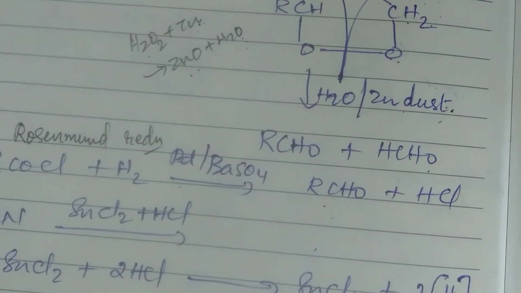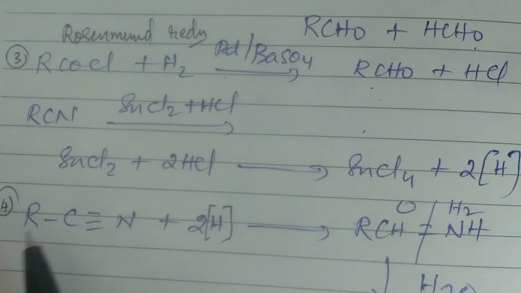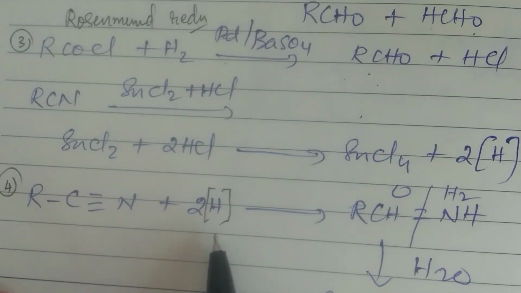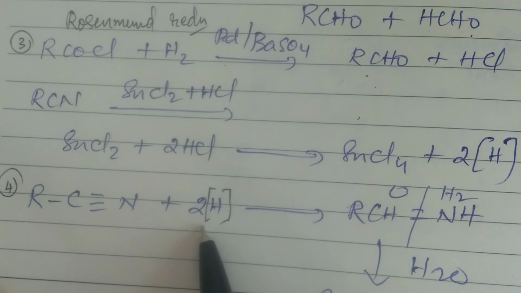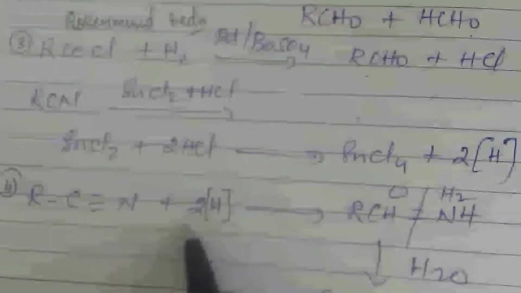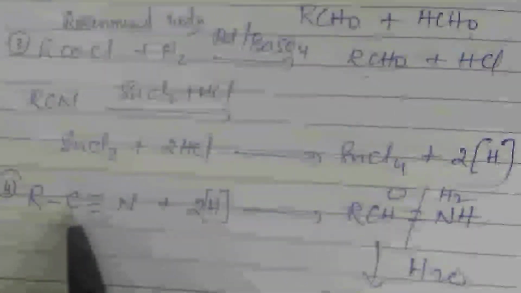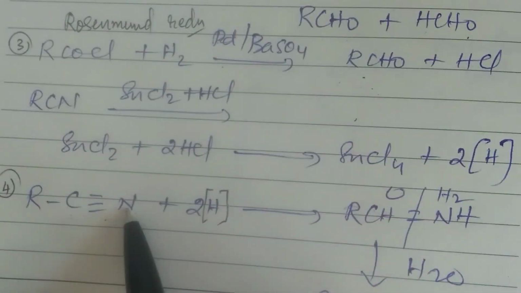Okay. Then the fourth one is from RCN. RCN is reduced. Reduction means addition of hydrogen, and hydrogen is added across the unsaturation, is it not? C triple bond N. So the hydrogen will add between these two.